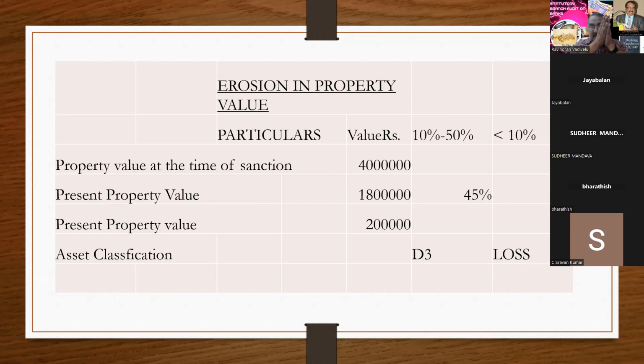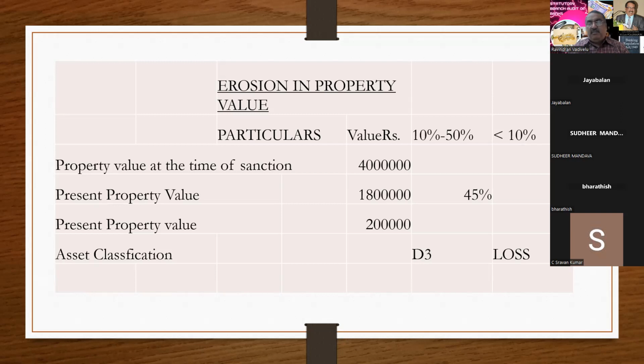That means the land is being divided into 2 parts, one on the front side and one on the back side. The front side land has some value. For the back side land, they have to travel 4 kilometers to reach it. So the manager valued the property at say 7 lakhs, which is less than 10% of the original 1.20 crores. So he has taken the loan amount as loss asset.